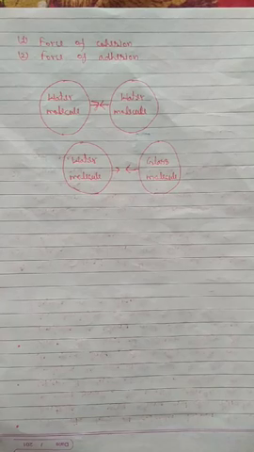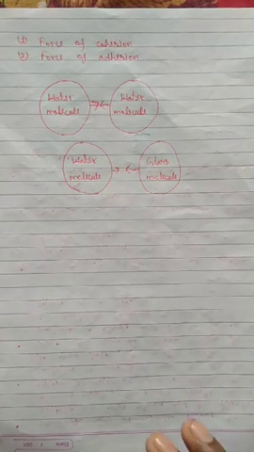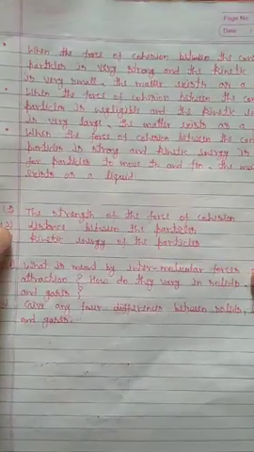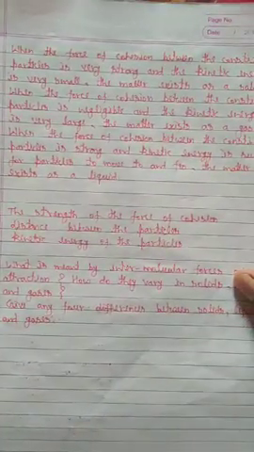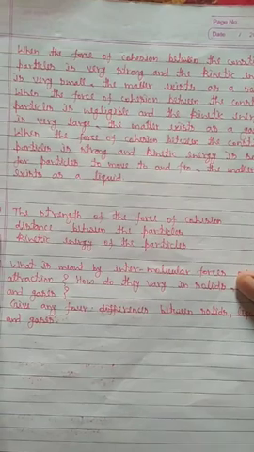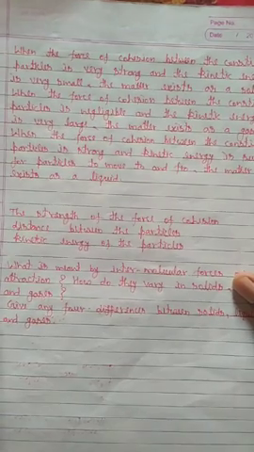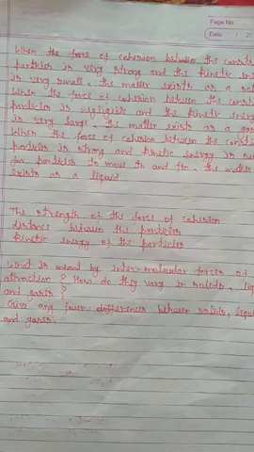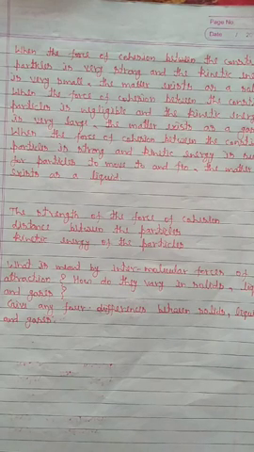Now today we will discuss the kinetic theory and the three states of matter. We will discuss the three states of matter with the help of the kinetic theory of matter. That means, what makes matter exist in any one of the three states?